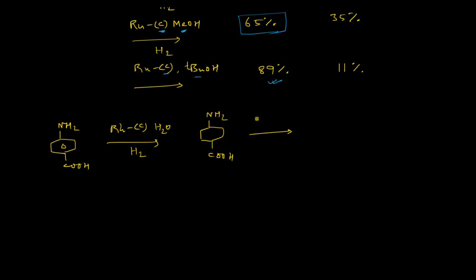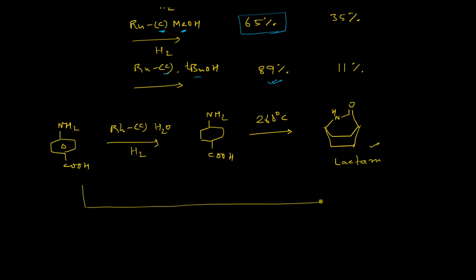Interestingly, if you heat this substance at 260 degrees centigrade, then you will get the corresponding lactam, that is the cyclic amide. So this will be the product and it is known as lactam, right?